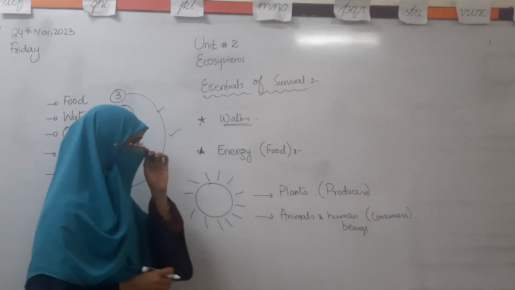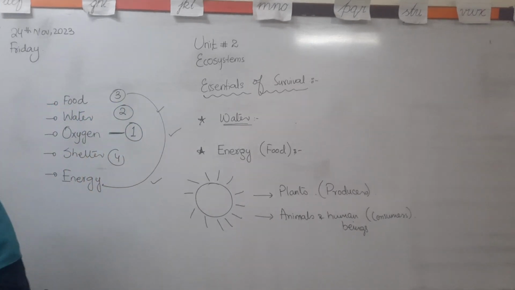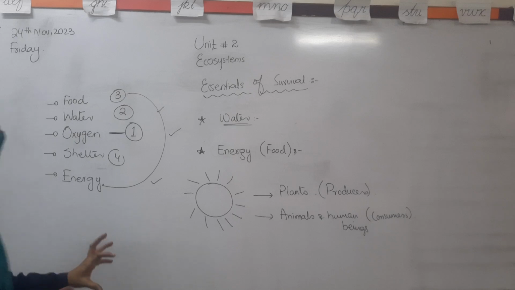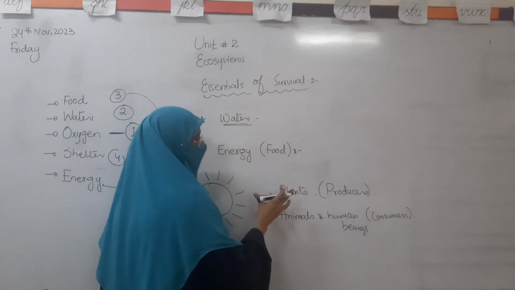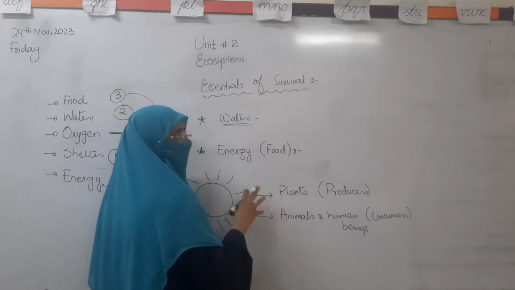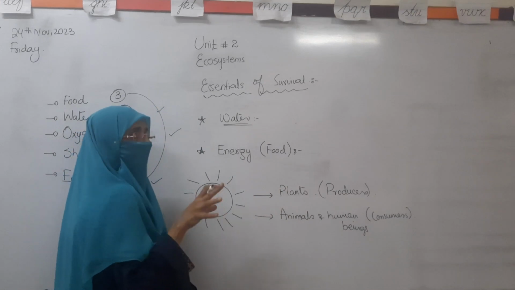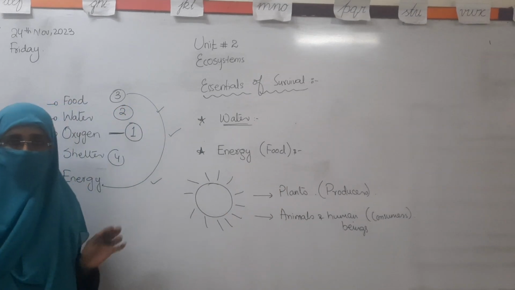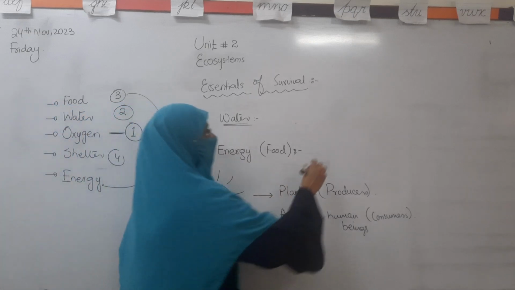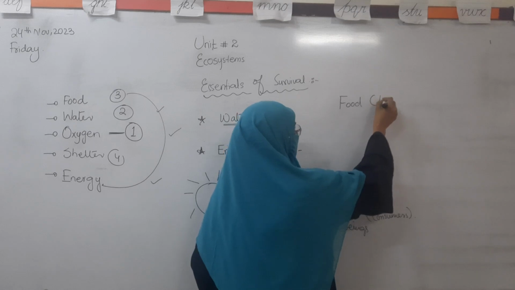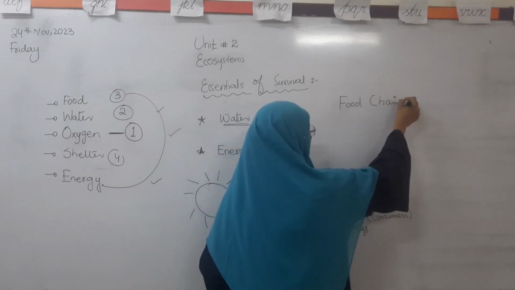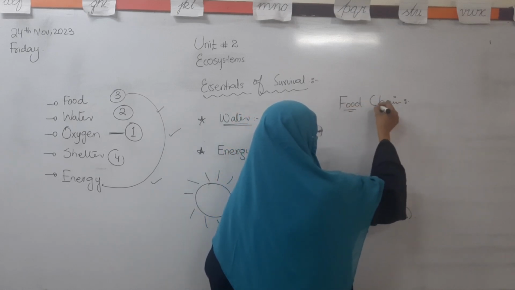Okay, so we can say that there is a chain between the living organisms, or we can also say that there is a chain between the biotic factors of the ecosystem, and that chain is called the food chain. What is the food chain?